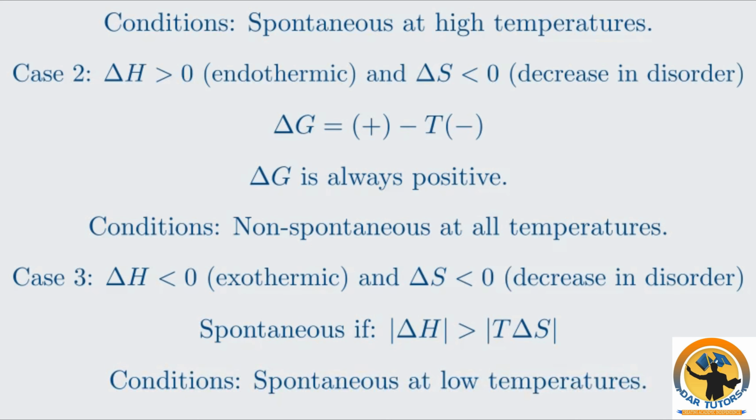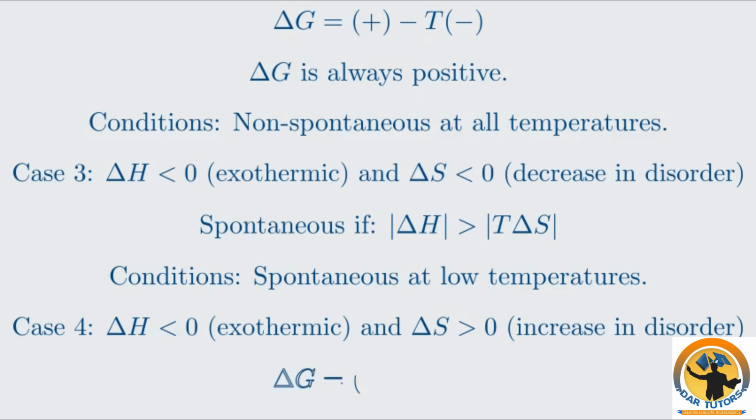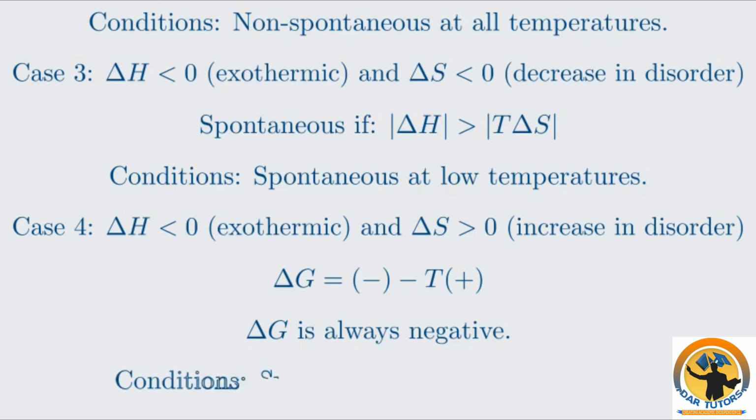Case 4. Delta H is negative and delta S is positive. This is an exothermic reaction with an increase in disorder. Delta H is negative, and minus T delta S is negative because delta S is positive. Since both terms are negative, delta G will always be negative. The reaction is spontaneous at all temperatures.